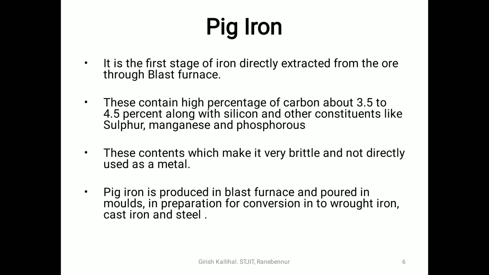And this pig iron contains a higher percentage of carbon, about 3.5 percent to 4.5 percent, along with silicon and other constituents like sulfur, manganese, and phosphorus. The silicon, sulfur, manganese, and phosphorus are in trace amounts, whereas the higher percentage is carbon, around 3.5 percent to 4.5 percent.